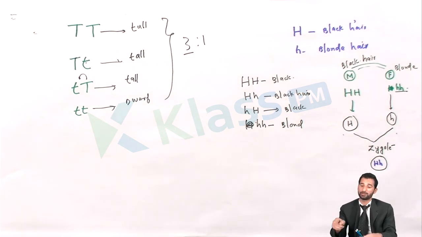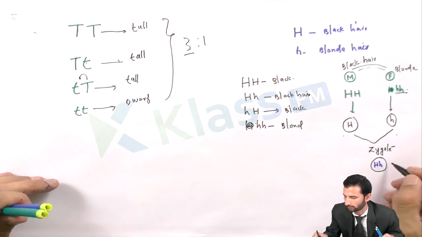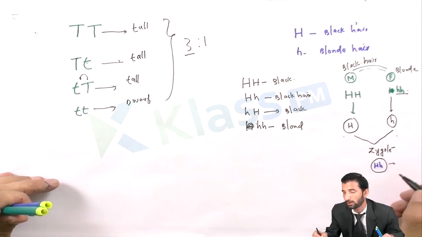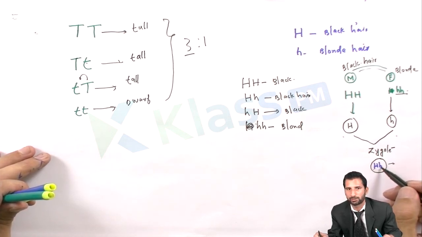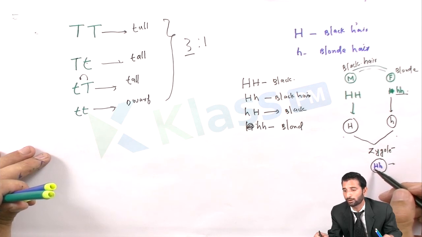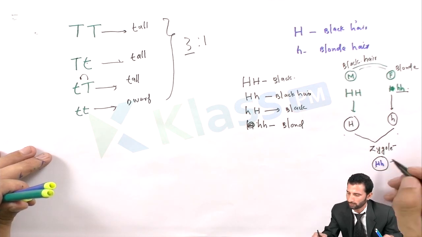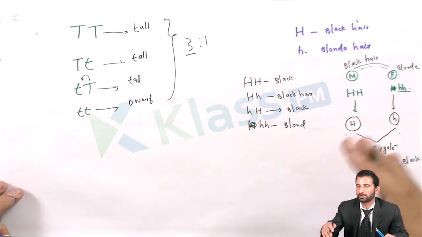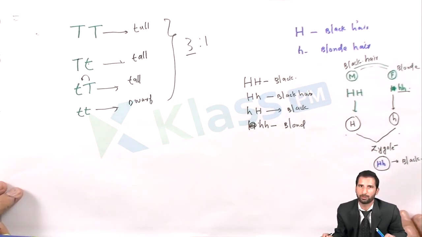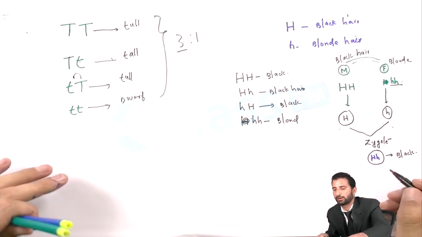If this is capital H and small h, what would be the hair color of the offspring? As you know, this is dominant and this is recessive, so this will cancel the character of the other. It means the character of black hair cancels the character of blonde hair, and in this way the offspring's hair color would be black. This is how the inheritance pattern occurs. In the next case we can explain it further.